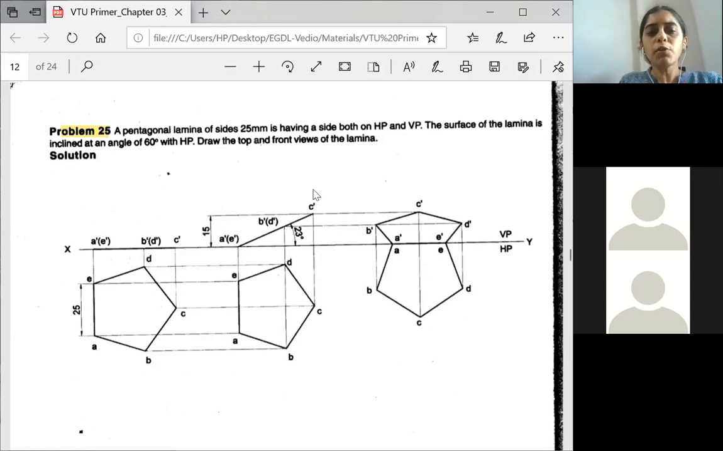So this is how you have to construct the pentagonal lamina when no inclination with respect to VP and HP is given, only a description is given. It could be resting either on a side or on a corner. If it is a corner, it will be shifted here, and the side will be coming over here. So you have to read the entire question and understand it before solving the problem. Okay, so this is about the first question.